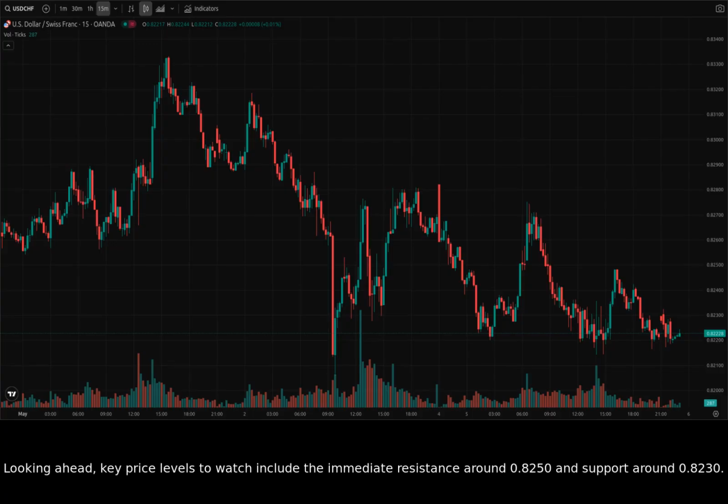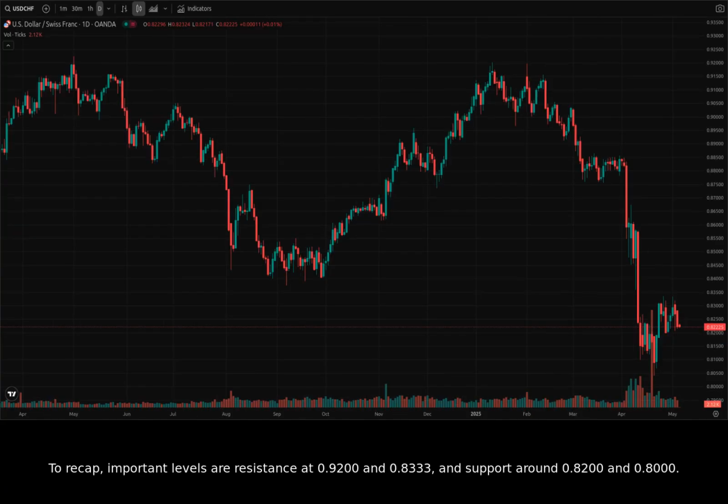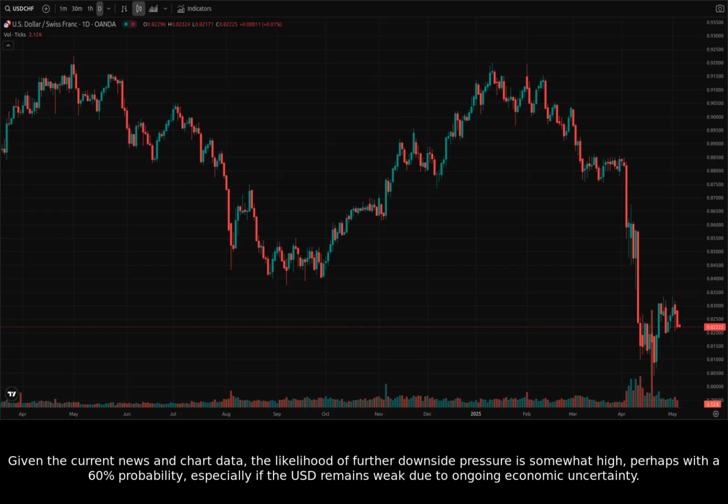Looking ahead, key price levels to watch include the immediate resistance around 0.8250 and support around 0.8230. To recap, important levels are resistance at 0.9200 and 0.8333, and support around 0.8200 and 0.8000.